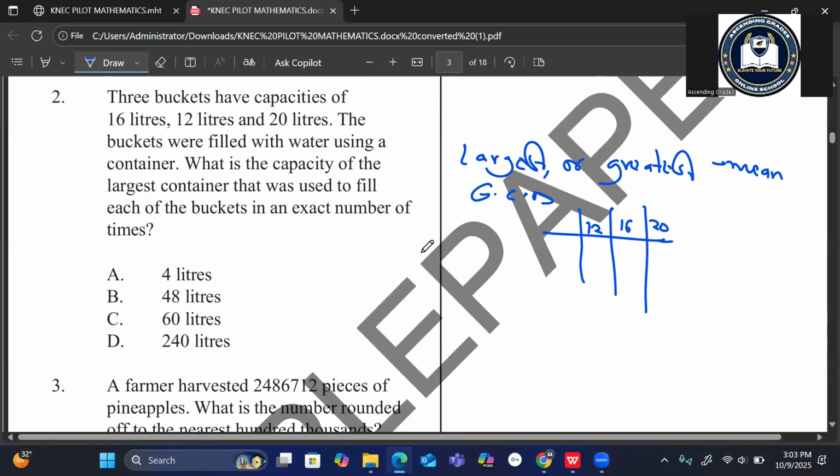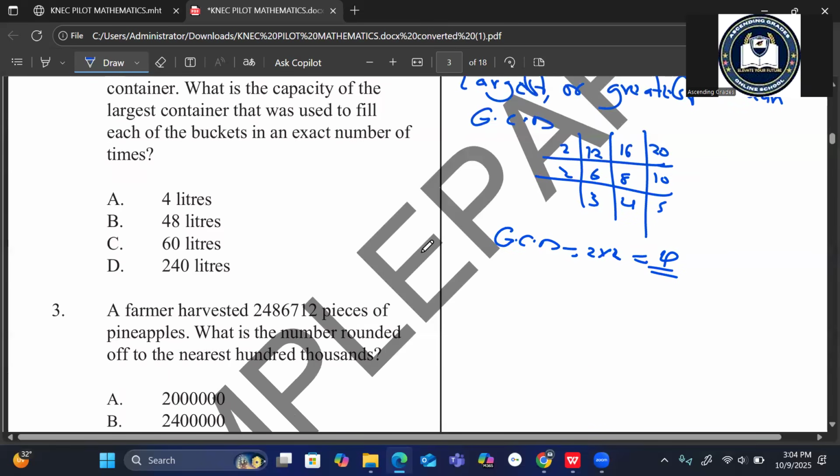The 3 numbers can only be divided by 2. By 2, this one gives us 6, 8, 10. Again by 2, 3, 4, 5. So our GCD is equal to 2 times 2, which is equal to 4. So the greatest number is 4. In our case, the answer goes to A.